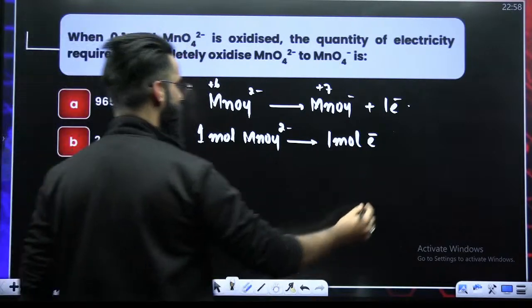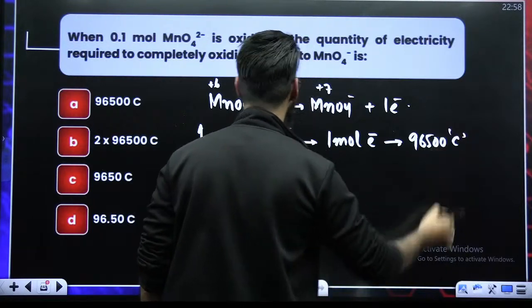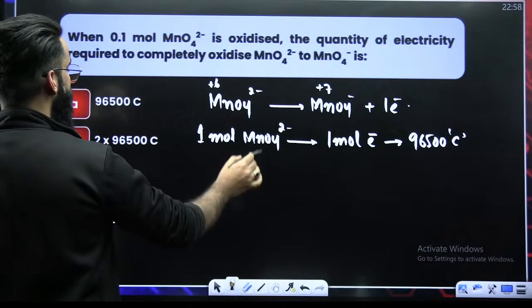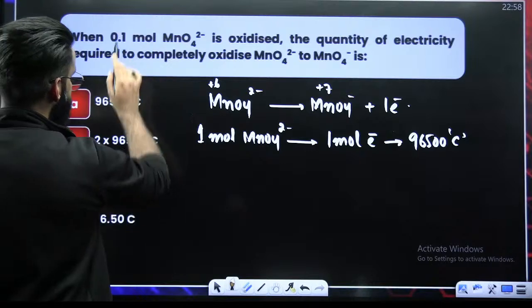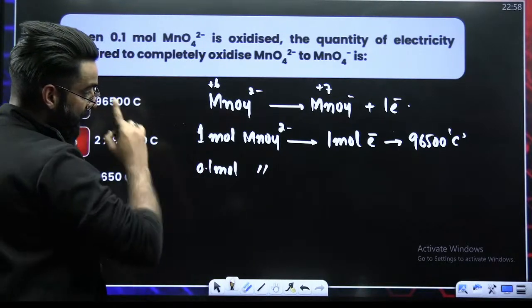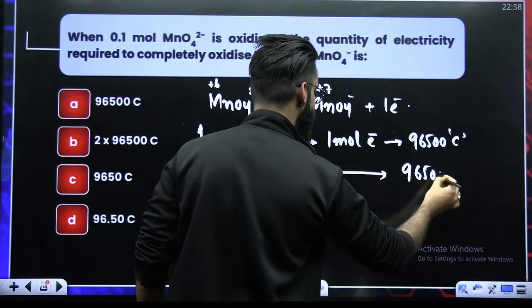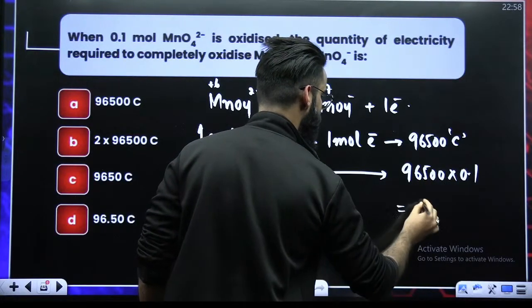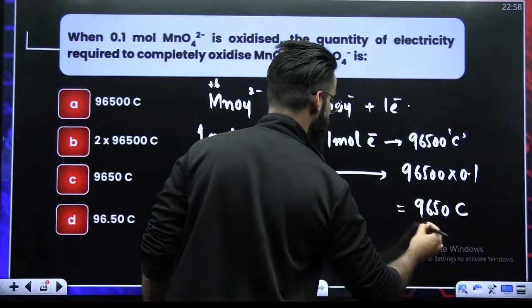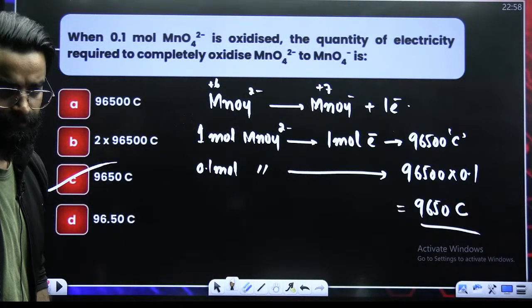1 mole of electrons means 1 farad charge. 1 farad charge means 96500 coulombs of charge. But as per the question, do we have to oxidize 1 mole of MnO4 dinegative or 0.1? I would say 0.1. When 0.1 mole MnO4 dinegative is oxidized, how much charge do we get? 96500 multiplied by 0.1. The final answer is 9650 coulomb. Right? Option C. Correct?